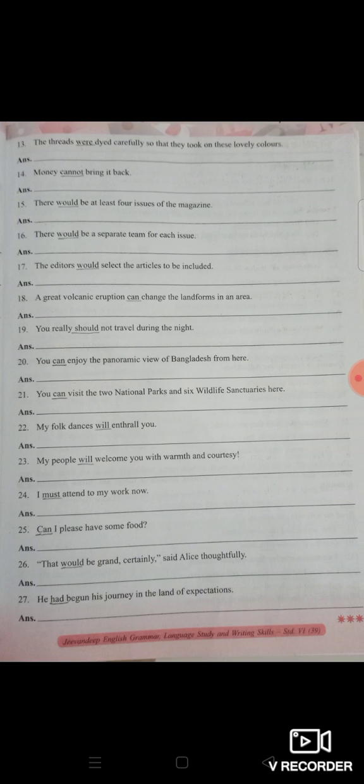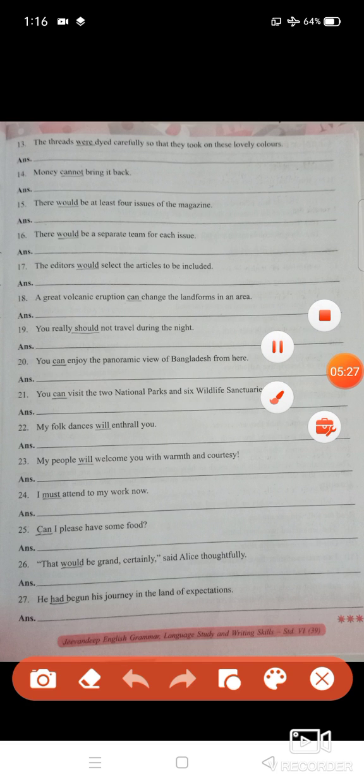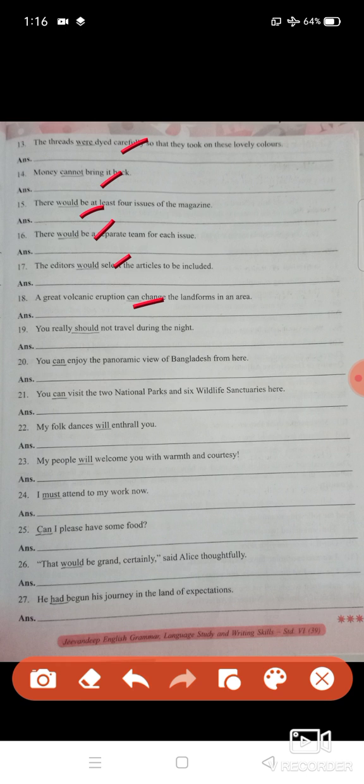See, next page. On the next page we are going to look, students, at page number 39. Look carefully. Thirteenth number, were is a primary auxiliary verb; cannot is modal; would is primary, or you can say modal also. Then next, sixteenth number, would is modal. Eighteenth number, can is a modal auxiliary verb, sure. Twenty-first also can be called a modal auxiliary verb.